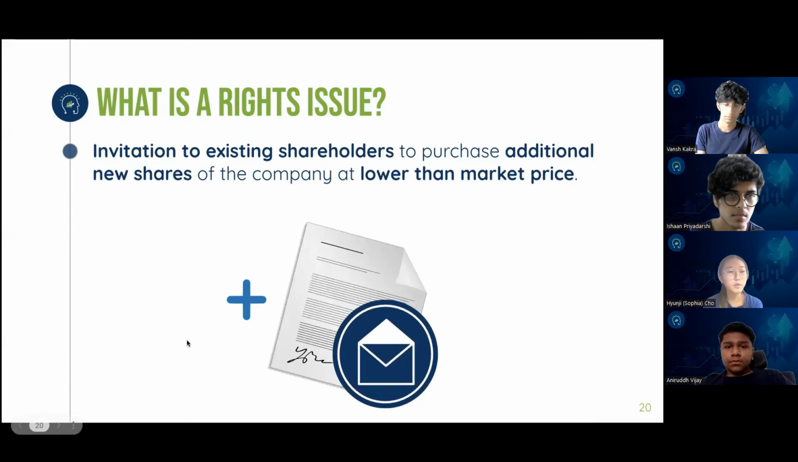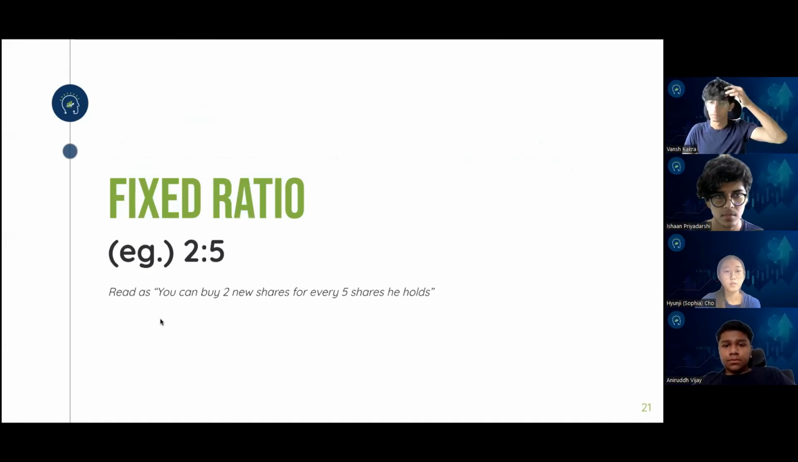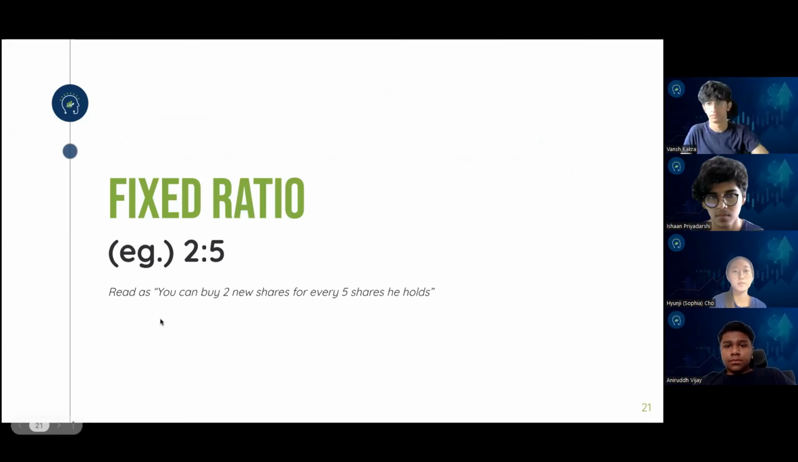A rights issue is an invitation to existing shareholders to purchase additional new shares in the company at a price lower than the actual market price. And like the other types, it also has a fixed ratio. For example, if you have a 2-to-5 ratio, you would read it as: you can buy 2 new shares for every 5 shares that a person holds.